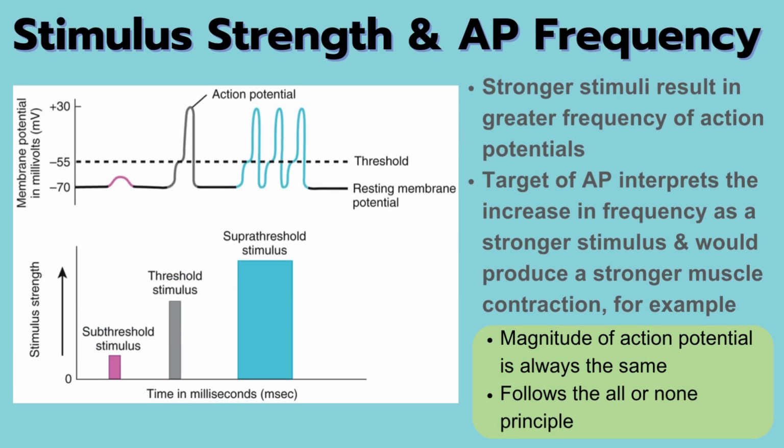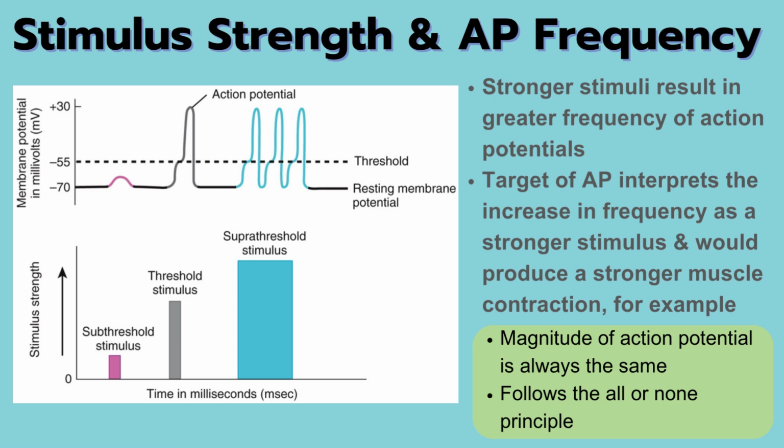Stronger stimuli result in greater frequency of action potentials. The image shows a pink subthreshold stimulus creating a small depolarization that does not meet the threshold and therefore does not create an action potential. The gray stimulus shows one action potential. The large blue stimulus produces 3 action potentials. The magnitude of all of the action potentials are the same due to the all or none principle we discussed